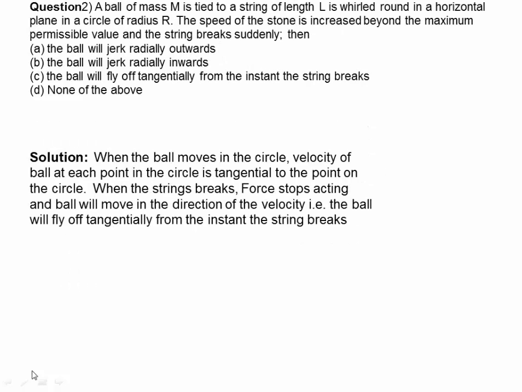Conceptual problem 2. A ball of mass capital M, tied to a string of length L, is whirled around in a horizontal plane in a circle of radius R. The speed of the stone is increased beyond the maximal permissible value and the string breaks suddenly. There are four options. The ball will jerk radially outwards. The ball will jerk radially inwards. The ball will fly off tangentially from the instant the string breaks. None of the above.